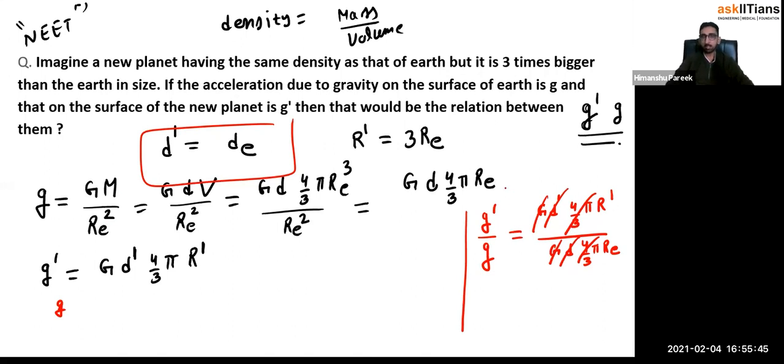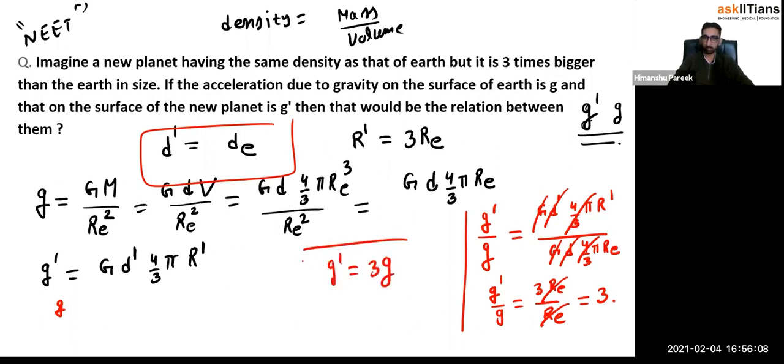And R prime is nothing but 3 times the radius of Earth. So what will I be getting? G prime upon G, R prime is 3 times the radius of Earth. Just check if I have made any calculation mistake. Okay. So G prime over G is 3, which will make G prime equal to 3G. And that's the relation among them. And that was one of the options in the exam.